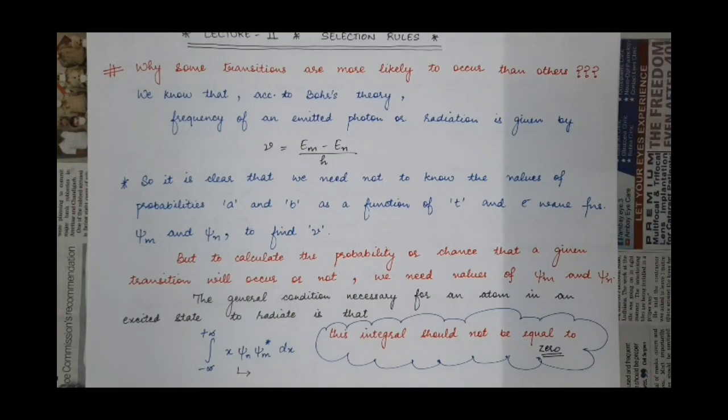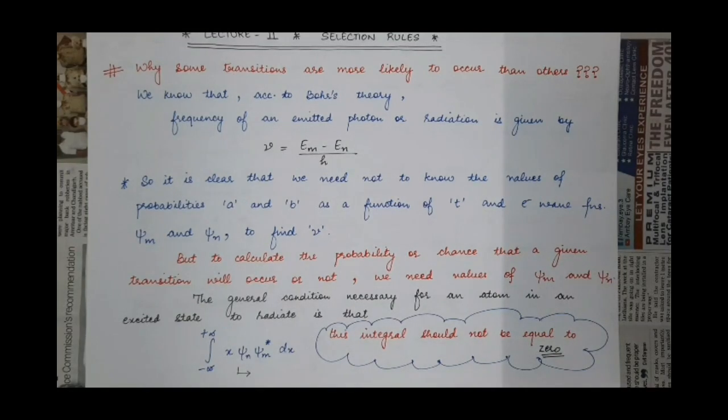It should not be equal to 0, because this is the average position, the expectation value of position of the electron when it is undergoing transition from mth state to nth state or nth state to mth state, from any higher state to any lower state. So if the value of this integral is non-zero, it means the electron is undergoing transition from excited to some lower state.